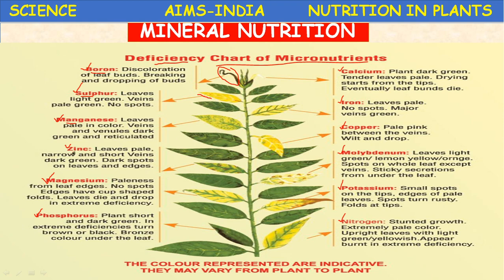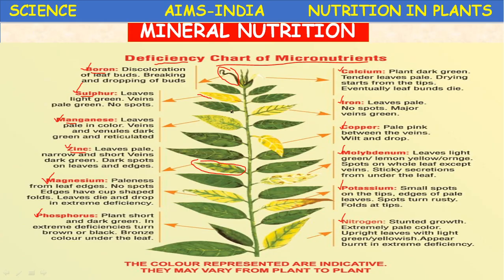Next, zinc. Zinc is the most important element. It plays very important functions in the plant. In zinc deficiency, leaves become pale and narrow. It will not be normal. And the veins are very short.